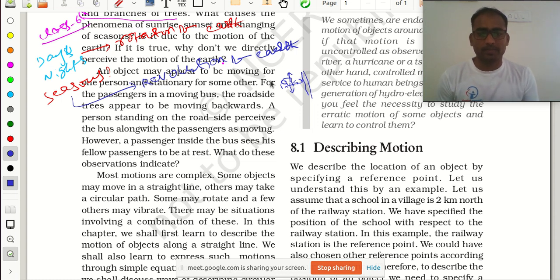How is it happening? Suppose you travel by bike or bus. If you see your surroundings, you can feel that your surroundings are also in motion, in the backward direction, while you are going in the forward direction. Has that happened to you?